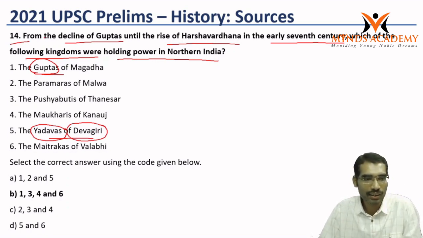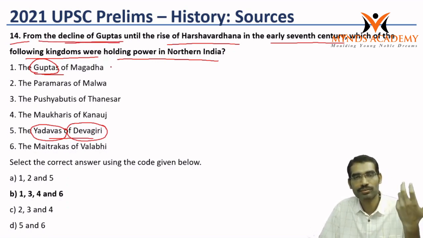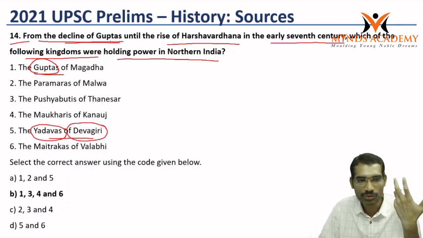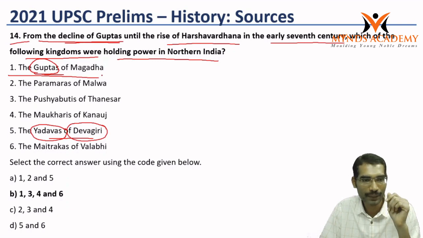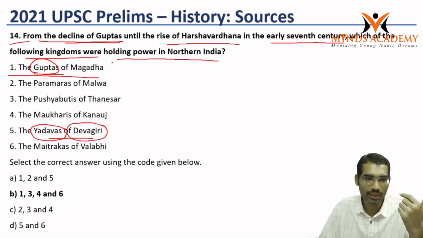But here it is saying from the decline of Guptas. Once again, from the decline of Guptas means it should start after Guptas. But the question is saying the Guptas of Magadha. Once again they are giving Guptas. So here they mean later Guptas.